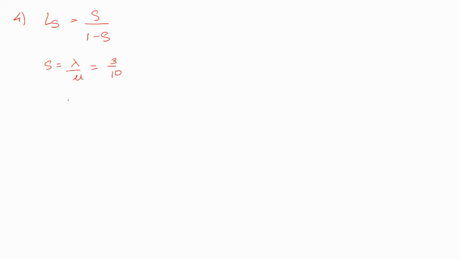This we had just seen. So my LS will be 3 by 10 upon 1 minus 3 by 10. This comes out to be 3 by 7 units. That is, on an average, there are 3 by 7 units in the system.